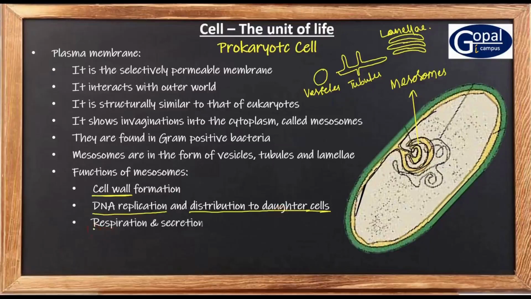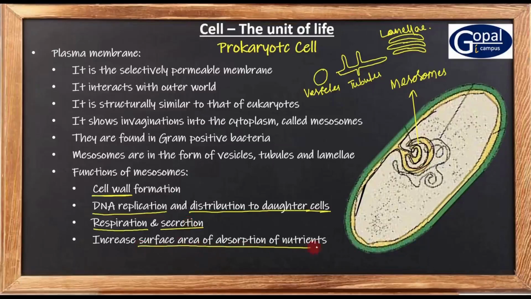And these mesosomes help in respiration and also secretion. Not only that, they increase the surface area of the plasma membrane, thereby the surface area of absorption of nutrients by the plasma membrane is increased. And they increase the enzymatic content of the cell.